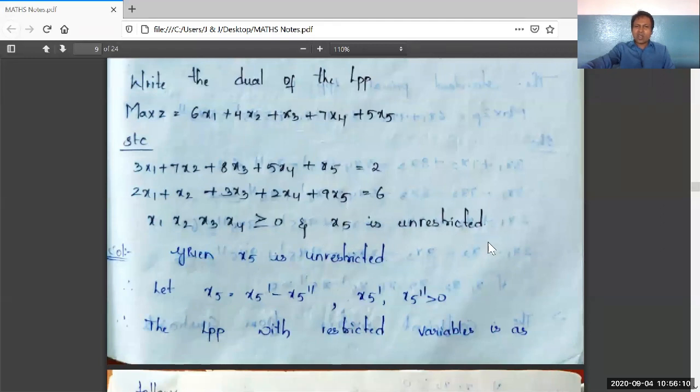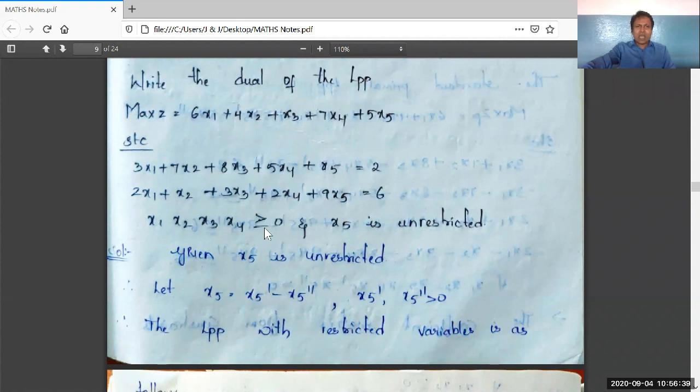You should be very cautious with each and every term in the question, especially while writing the dual for a given general LPP. The first thing is this LPP contains 5 variables. The second thing is this LPP contains 2 equalities as subject to constraints, and only one variable is unrestricted. The rest of the variables are restricted.